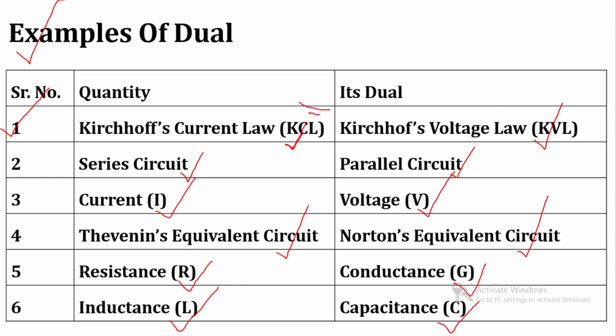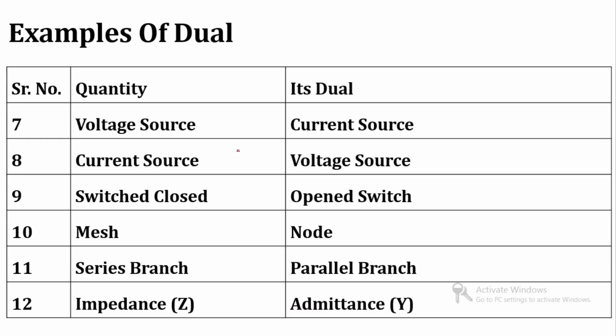So KVL, its dual is KCL; parallel circuit, its dual is series circuit; voltage, its dual is current; Norton's equivalent network, its dual is Thevenin's equivalent network; conductance, its dual is resistance; capacitance, its dual is inductance. Voltage source, its dual is current source. Current source, its dual is voltage source.